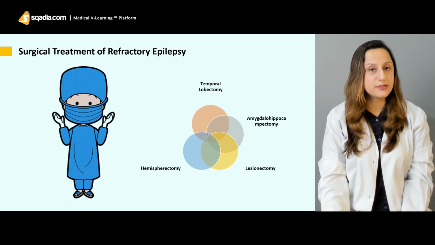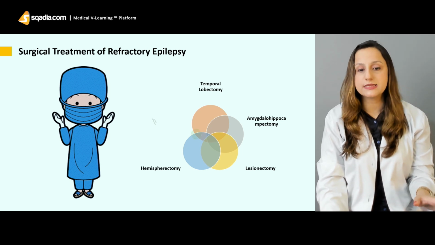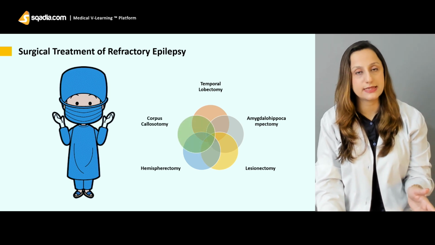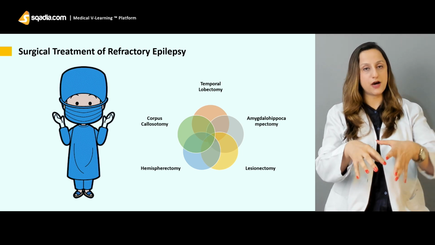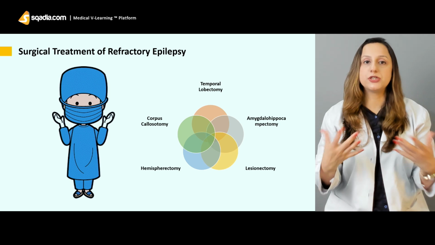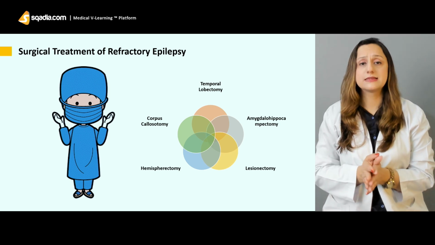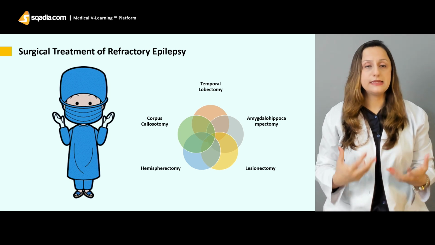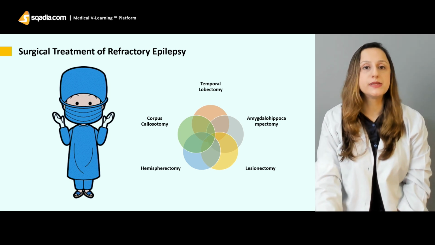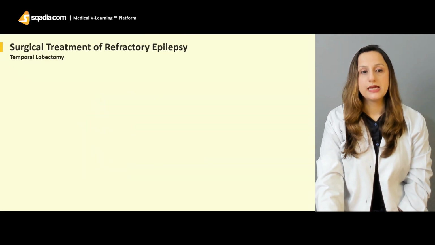Then we have the hemispherectomy, in which the complete cortex is involved. We have the corpus callosectomy. The corpus callosum is sometimes involved, and after removing this corpus callosum, the patient's state is quite improved, and the patient shows a lot of improvement in the overall condition.